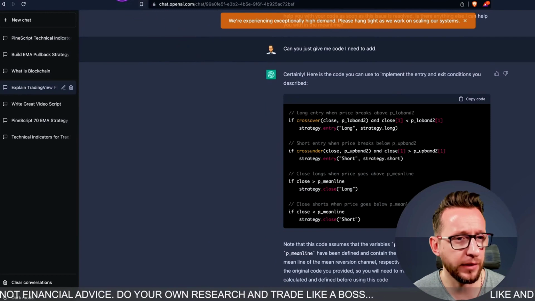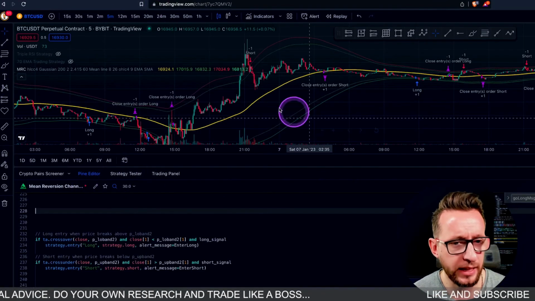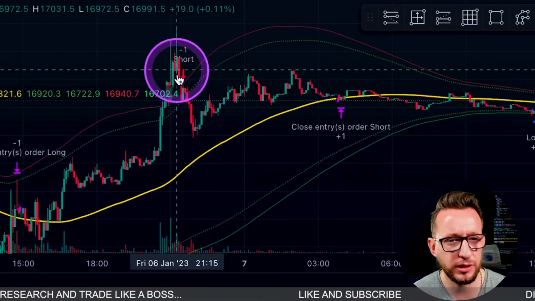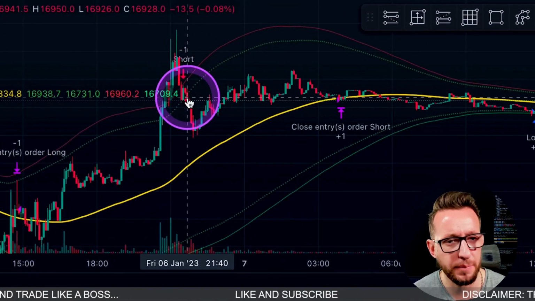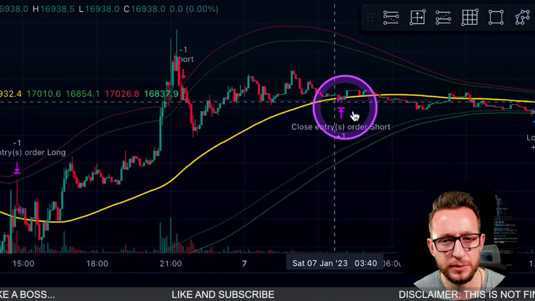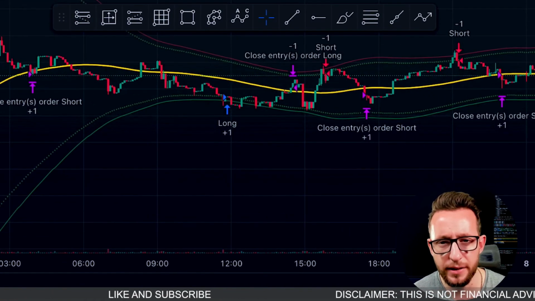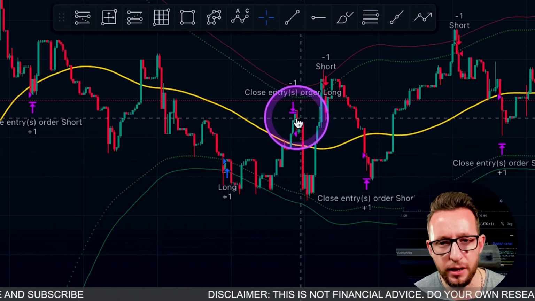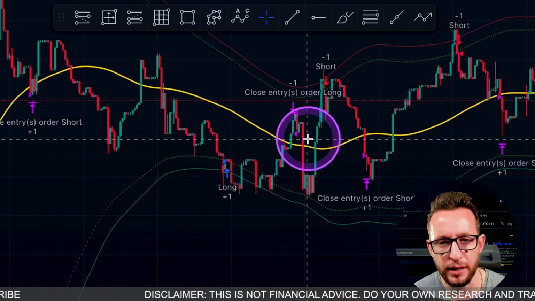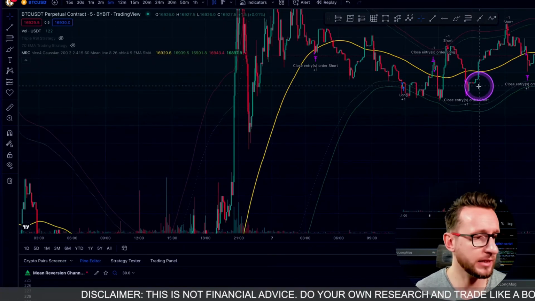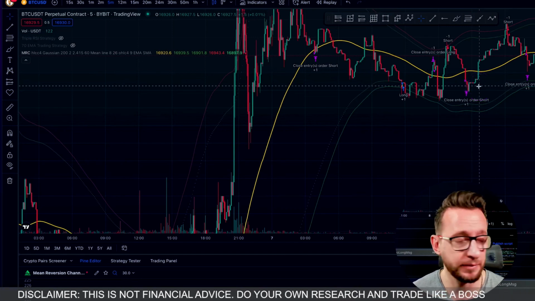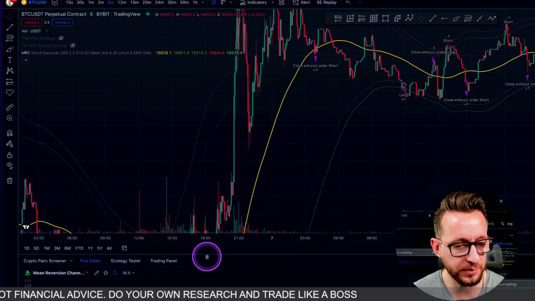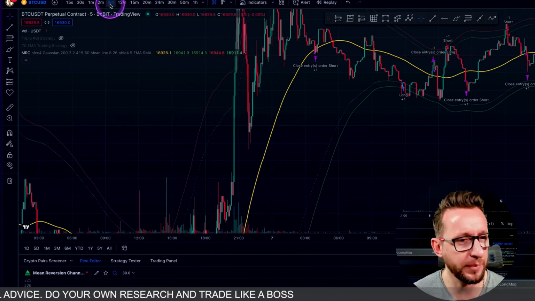Okay, so I've got the actual example here. I've copied and pasted it in here. As you can see, we have entries all over the place. As we're shorting, we have a short entry as we come back down. We're closing that short as expected. Longs are the same here. We're coming outside of that band, coming back in, and we're closing our long as we come back into the mean over here, which is absolutely fantastic. Exactly what I was expecting. Perfect. Right. Okay, so now what we're doing is going to be testing this on the 5-minute time frame.